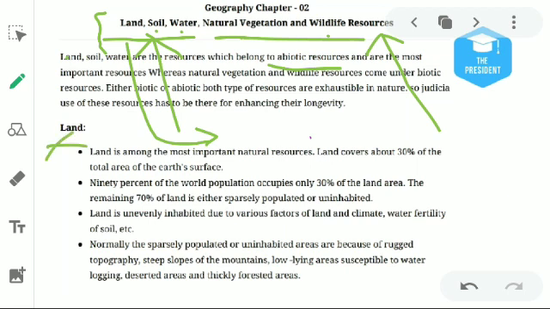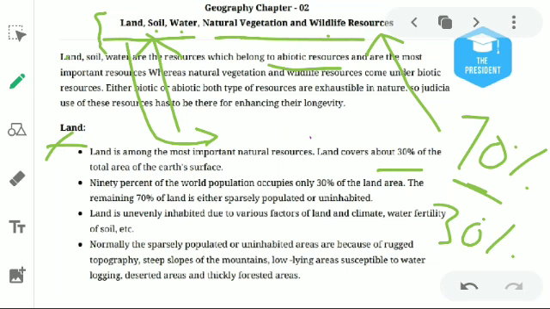The first is the land resource. Do you know, on the earth 70% is water? That's why our earth is known as the blue planet. And 30% is land, meaning the earth's area is 30% land.